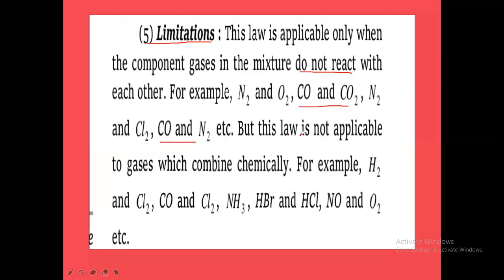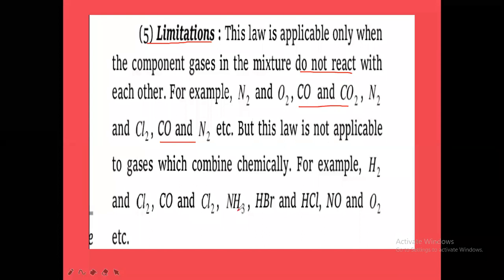And this law is not applicable to gases which combine chemically, which react chemically. When two gases are combining chemically, when they're reacting with each other, for example, H2 and Cl2 will combine with each other to form HCl. Like that, the H2 and Cl2 mixture is a reacting gaseous mixture. For this mixture, Dalton's law cannot be applied. And CO and Cl2 will react with each other.